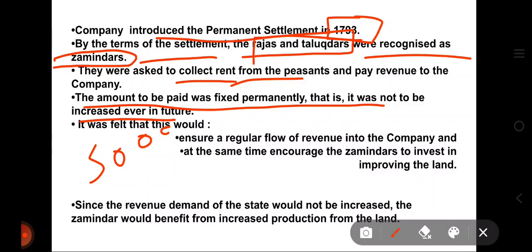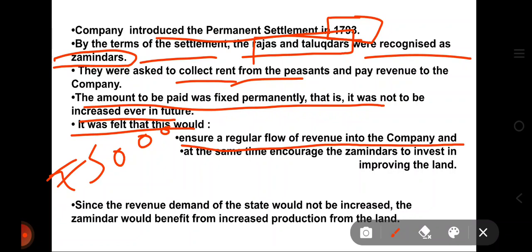It is going to be 5,000 rupees itself. It was felt that this would ensure a regular flow of revenue into the company. So if the permanently fixed revenue was 5,000 rupees, then whether the soil is bad or good, this 5,000 rupees will be given to the company every year.